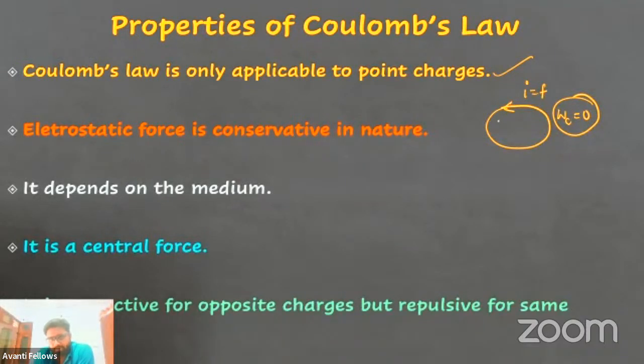I have already told you that forces which look like this, where F is directly proportional to 1 by R square, are also termed as conservative forces or conservative field forces. Now, we have seen that there is a term epsilon naught coming into this expression. Epsilon naught is what? Permittivity of free space.